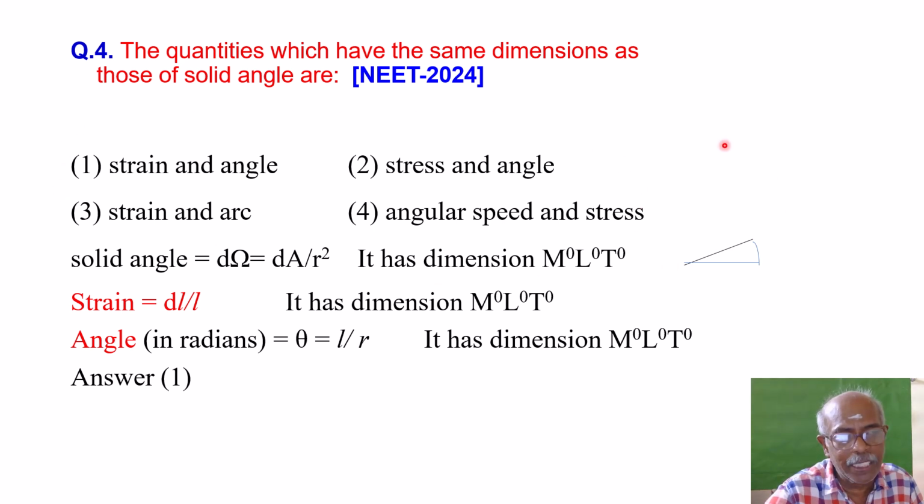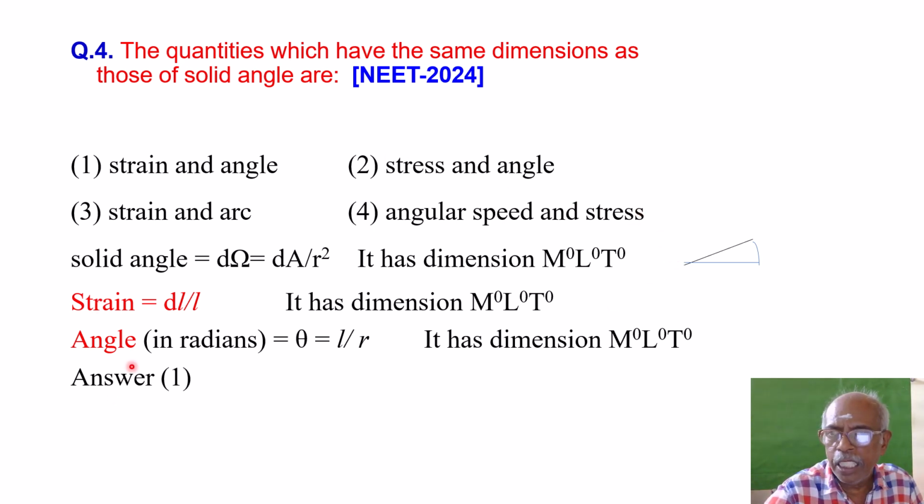Then what are the other physical quantities given in the options which have no dimension? Let us consider the first option, strain. What is strain? dl by L, that means change in length by original length. In the numerator, you have change in length, for which the dimension is L, divided by original length, which is also L. So L by L is 0. There is no mass, no time. So it also has dimension M power 0, L power 0, T power 0, similar to that of solid angle.